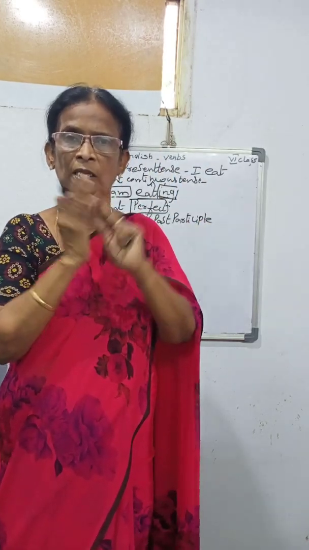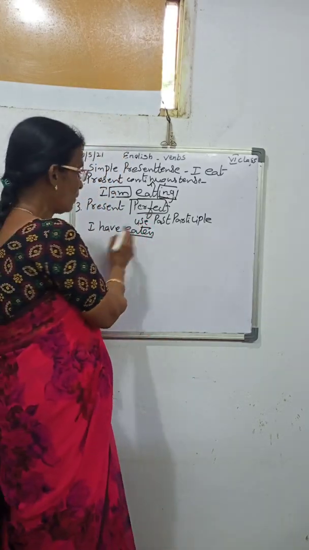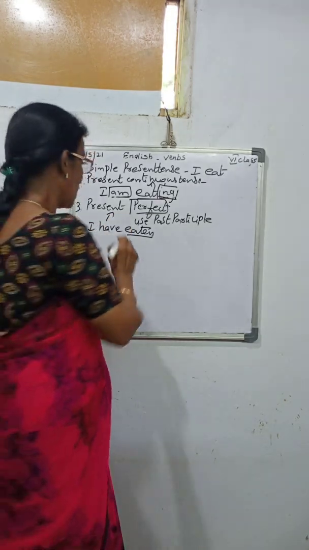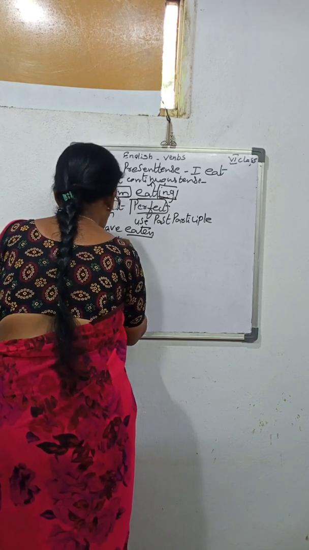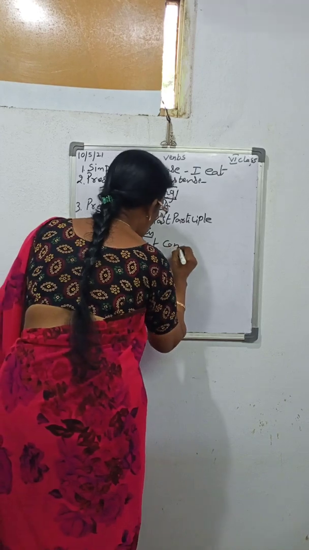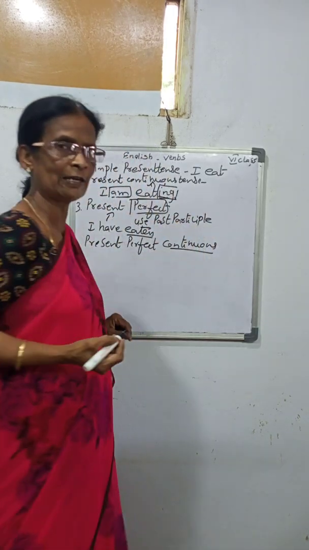For the singular, we have to use has. For the plural, we use have. Have plus past participle shows the present perfect tense. And the last one is present perfect continuous tense. Here also again continuous tense.